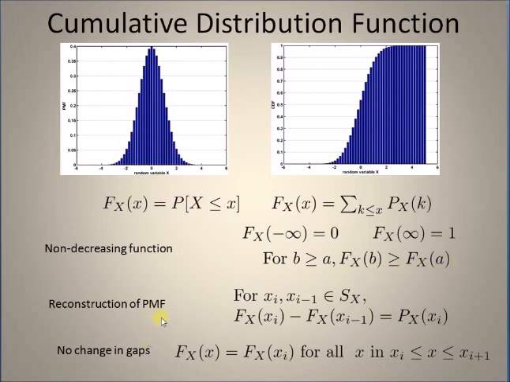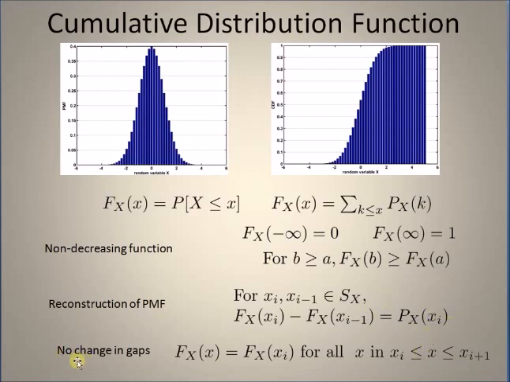The next property is that it is possible to reconstruct the probability mass function from any two consecutive values of the CDF. That is, for any two values x_i and x_{i-1} that belong to the range S_X, we can determine the probability mass function at x_i by just taking the difference between the CDF at x_i and the CDF at x_{i-1}. So by just finding the difference between two consecutive values of the CDF, we can find the probability mass function of the random variable at the previous realization, that is x_i.